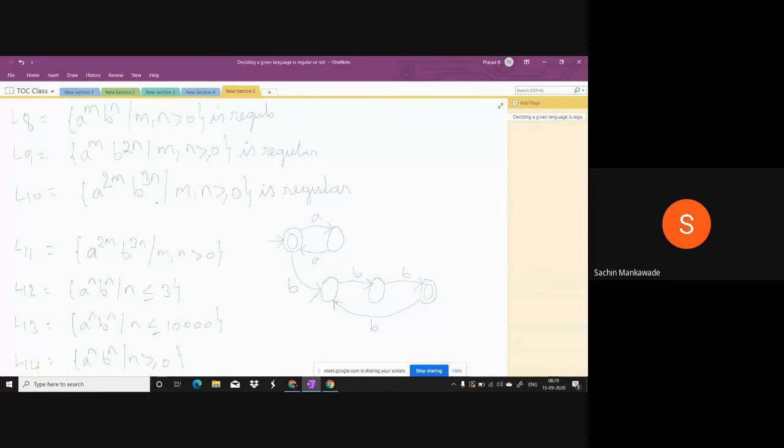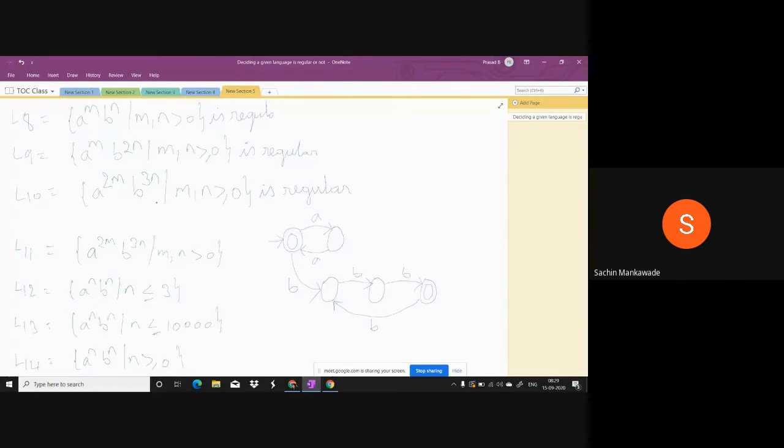Okay, now copy this L10. Now you just check L11. This is for L10. L10 is regular. And what is the difference between L10 and L11? The only difference is that in L10, M and N both can be zeros, and in L11, the minimum values of M and N are 1.